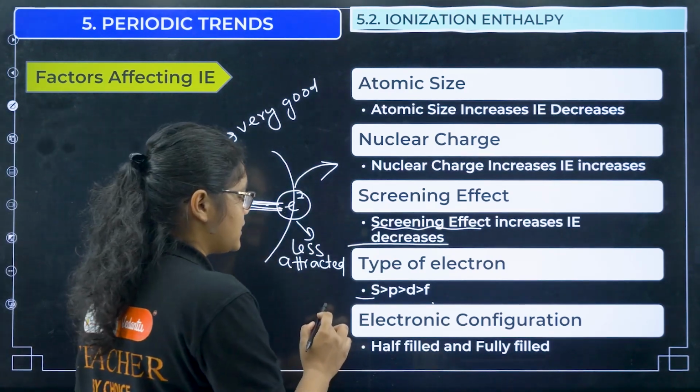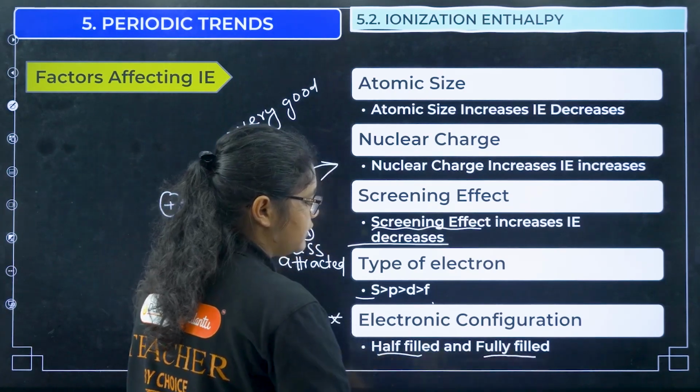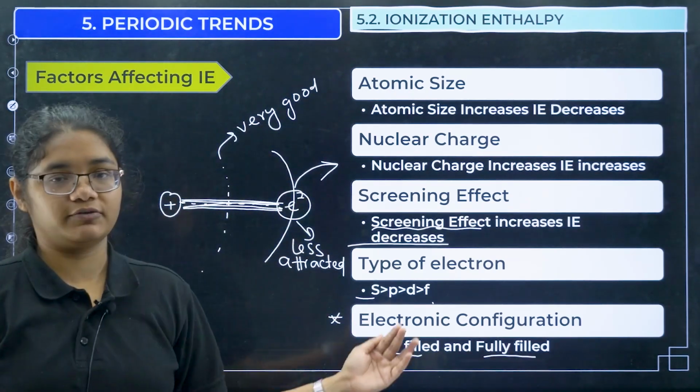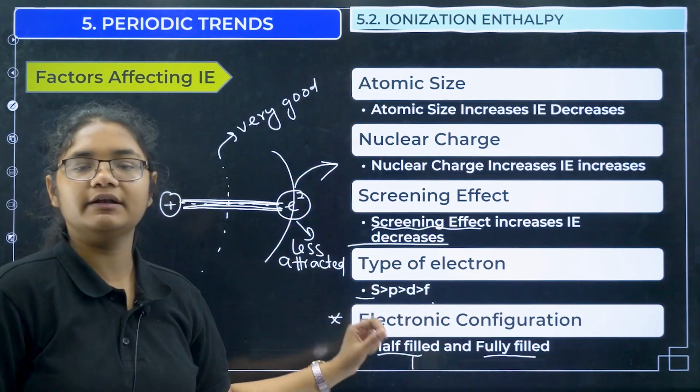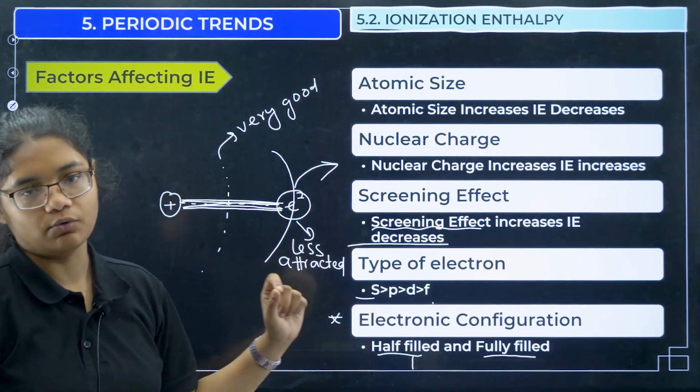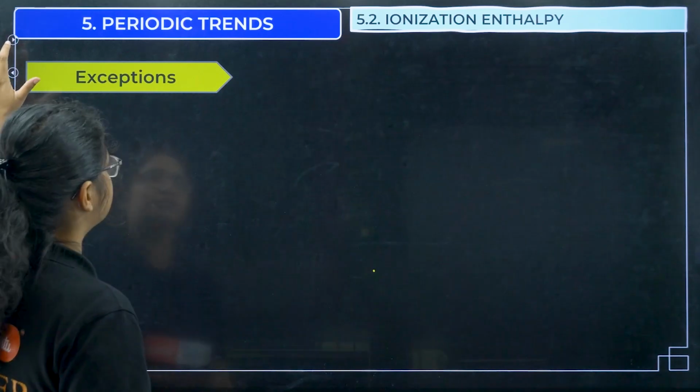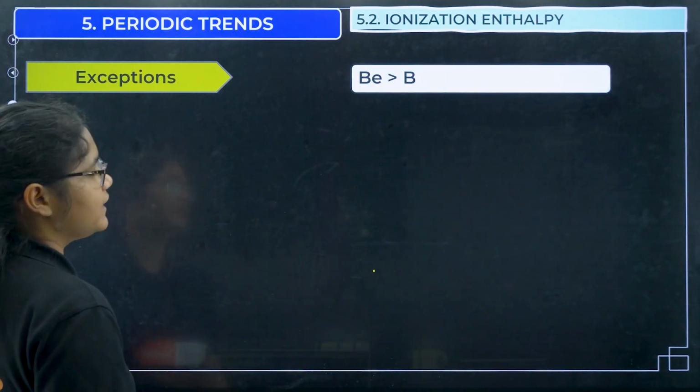Next one is important here, electronic configuration, half filled and fully filled. If we have any half filled configuration or fully filled configuration, then it is more stable. If it is half filled, then its ionization energy will be more, okay. Here we have examples for this, exceptions that you should know, beryllium and boron.